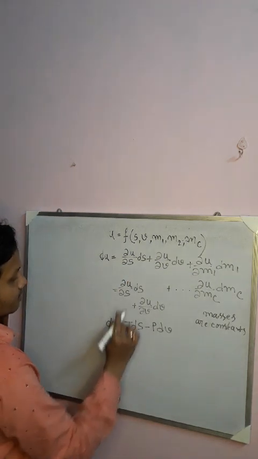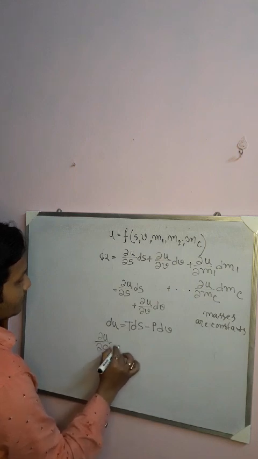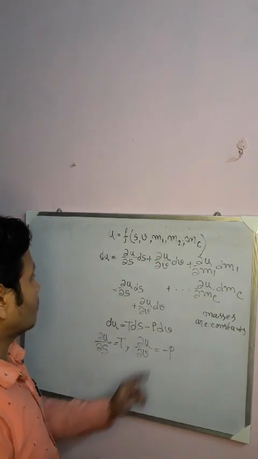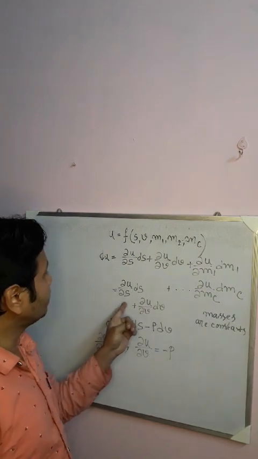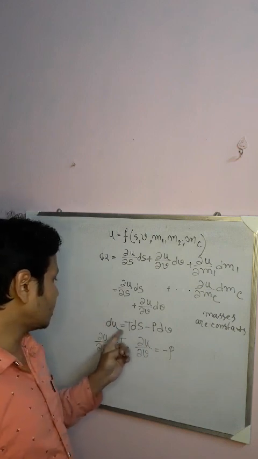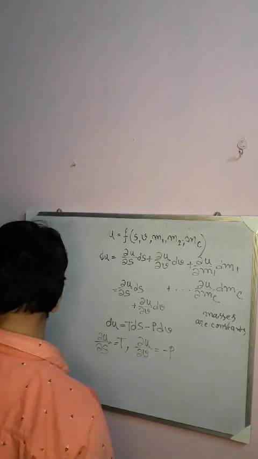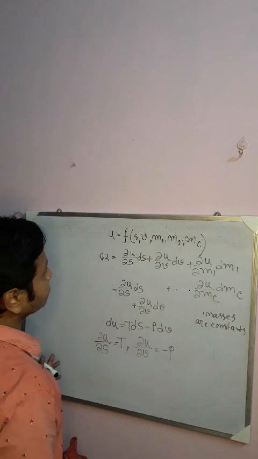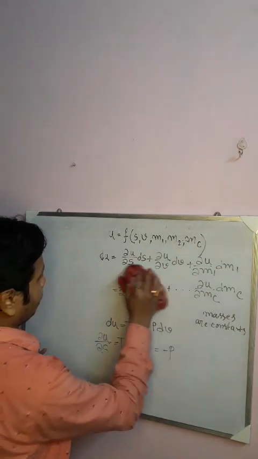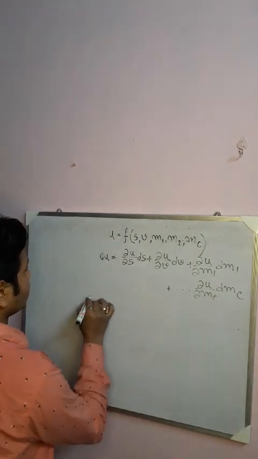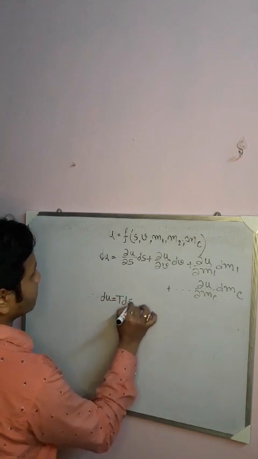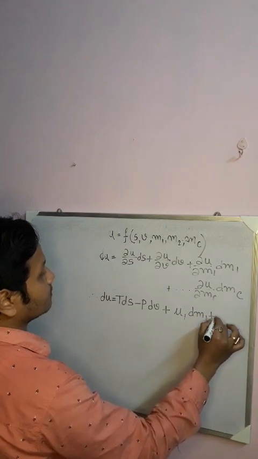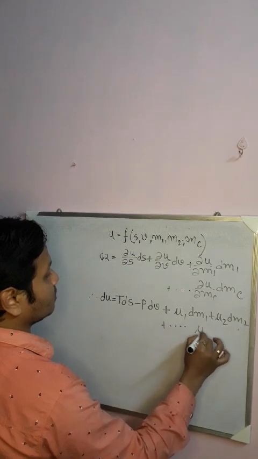So comparing, we can write ∂U/∂S equals T, and ∂U/∂V equals minus P. Now if we substitute these values in the original equation, we ultimately get dU equals T dS minus P dV plus mu1 dm1 plus mu2 dm2 plus and so on up to muc dmc.